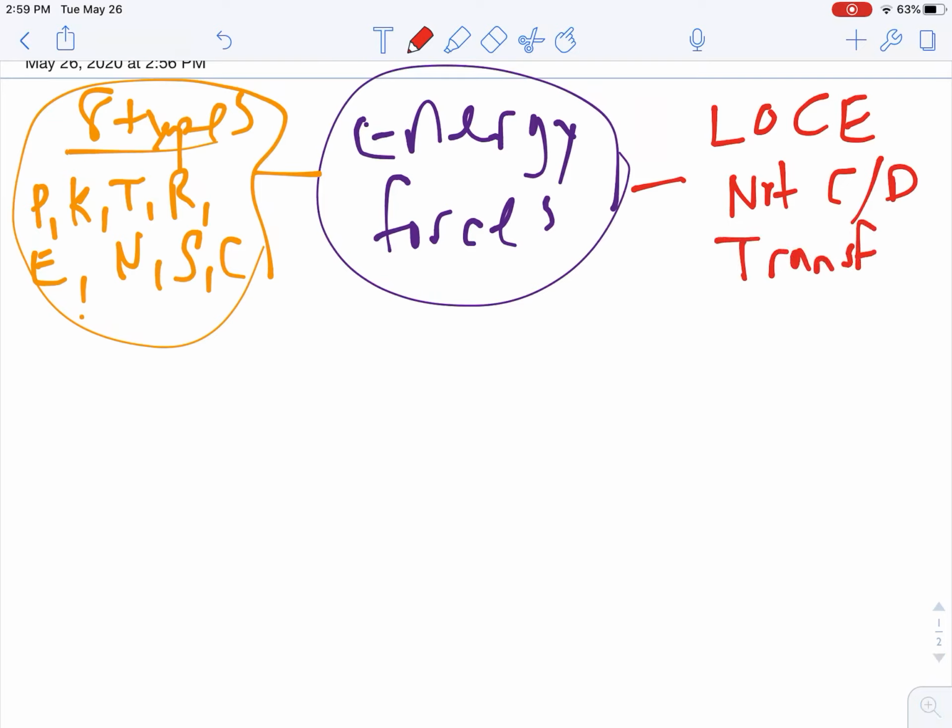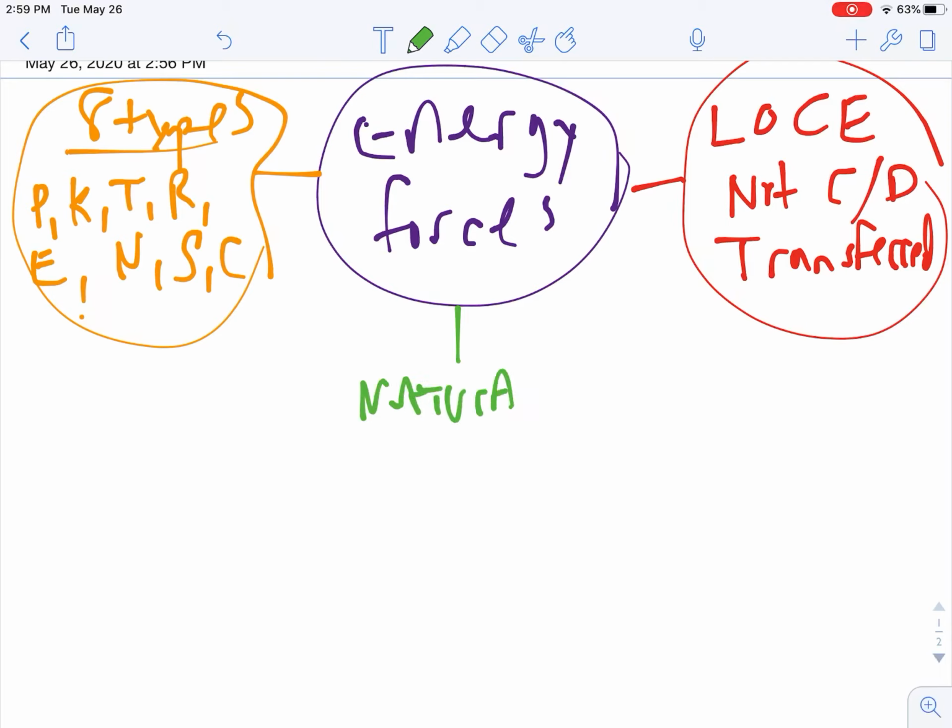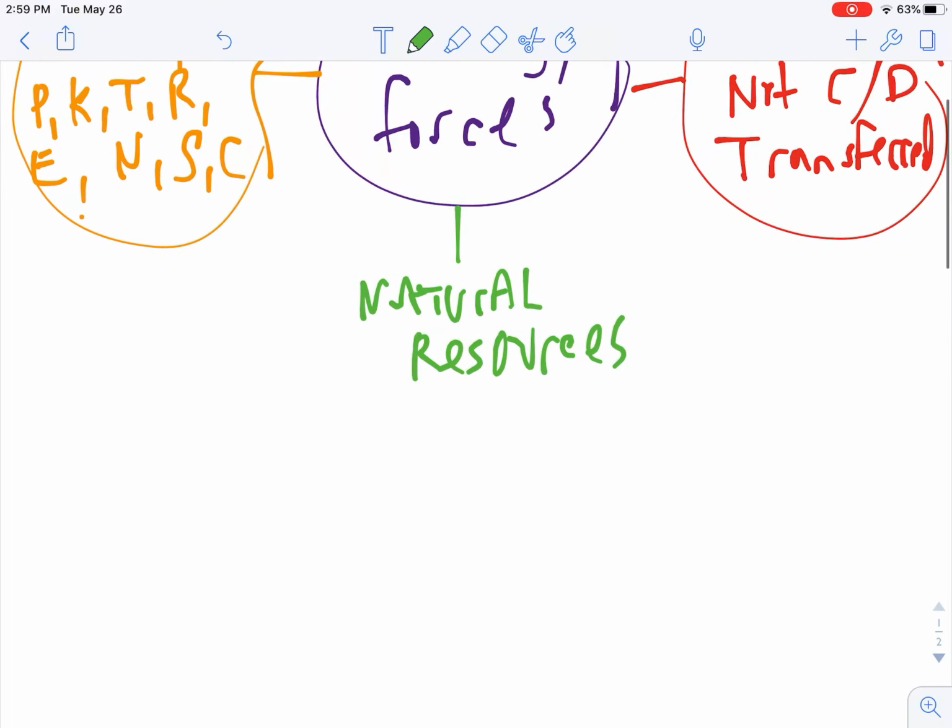That was a huge law of science that we talked about, and you're going to be talking about that in your science classes for the next 10 years. Then from there we talked about natural resources, because natural resources are the Earth's way of giving us energy.